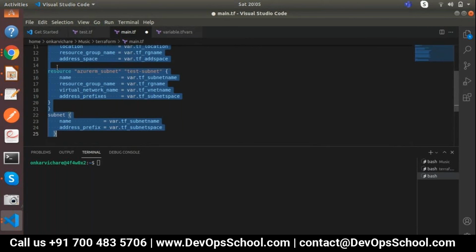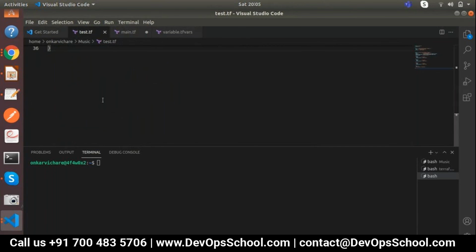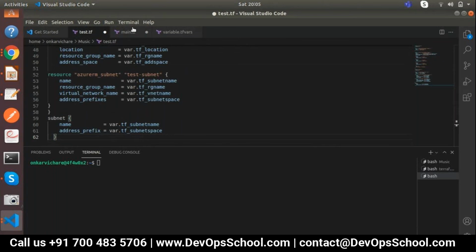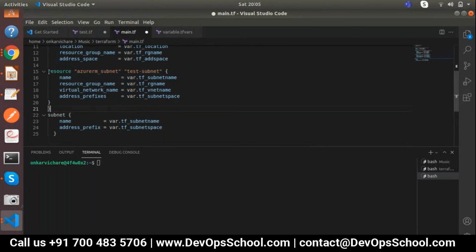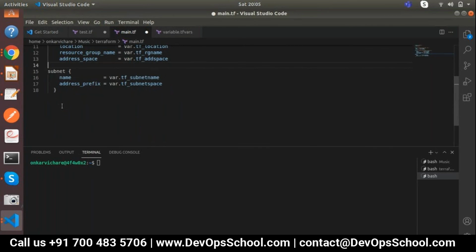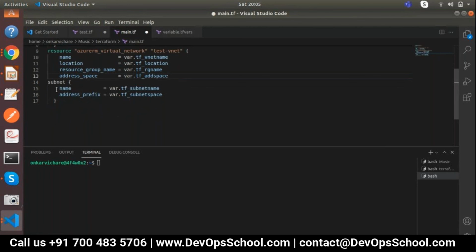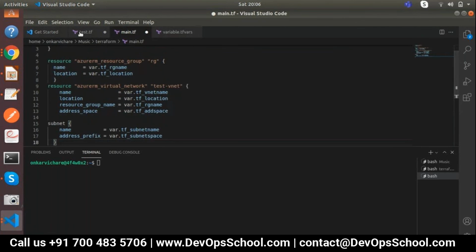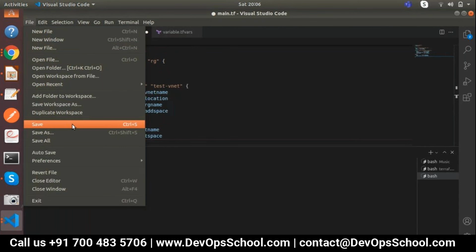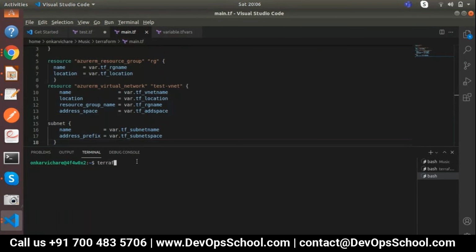Now let me copy this code. Now I just need to remove this subnet till the second one. Put one more brace after the subnet, one more closing curly brace over here. That's it. Perfect. Now my code is ready. Let's check how it behaves with these changes. Let's do a terraform init.